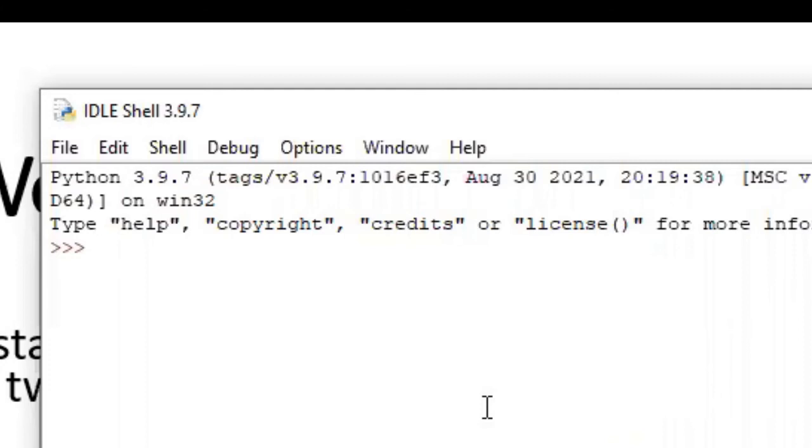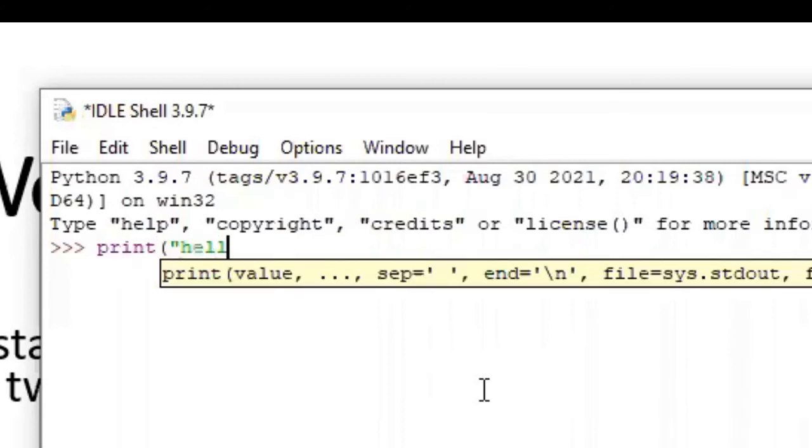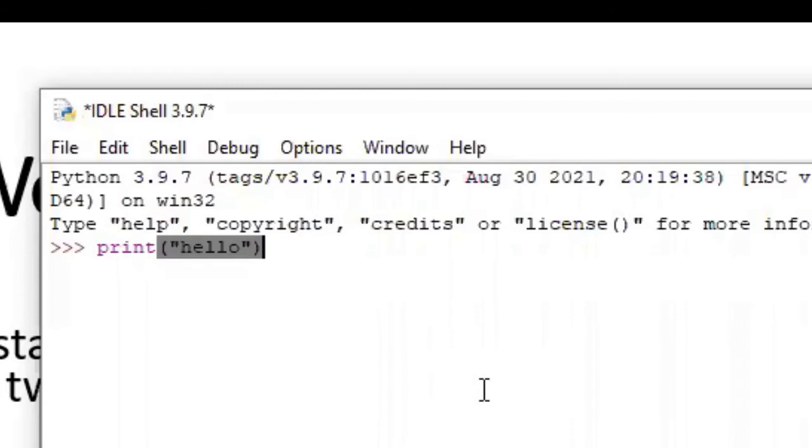We can use the IDLE shell to work in the interactive mode as well as the script mode. In interactive mode, we write something, and on the next line it will show up the output.